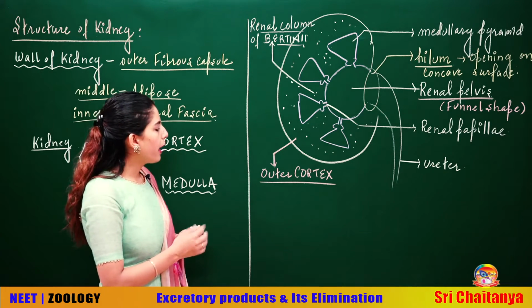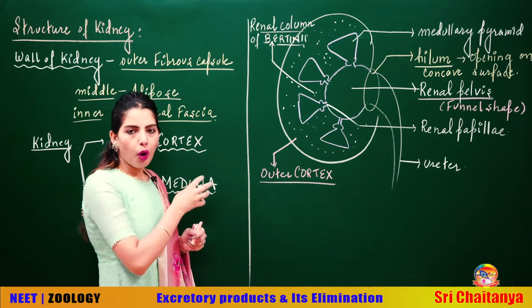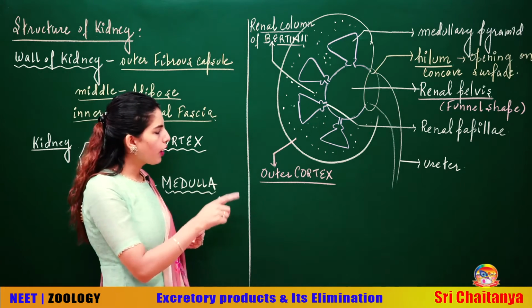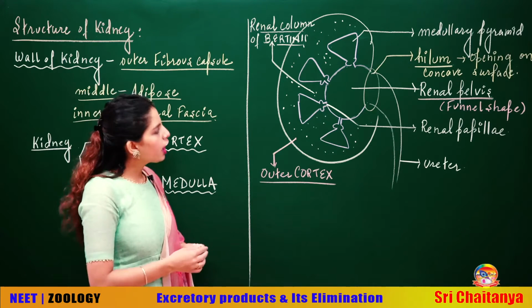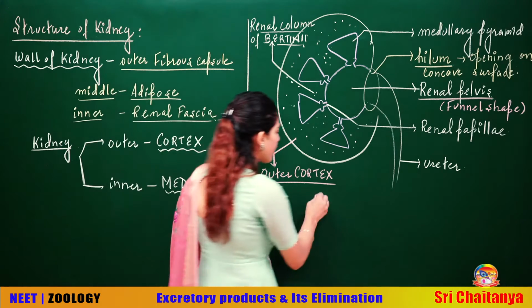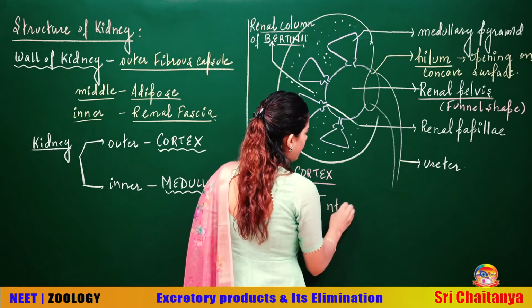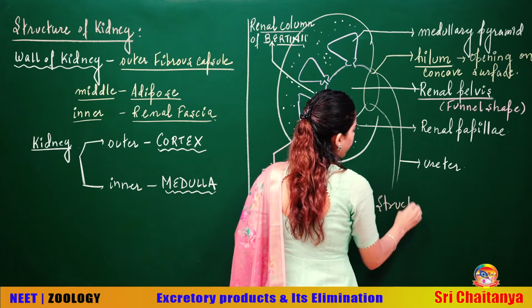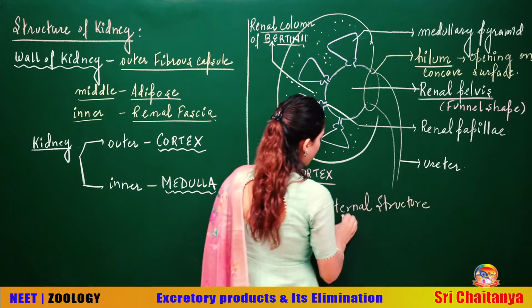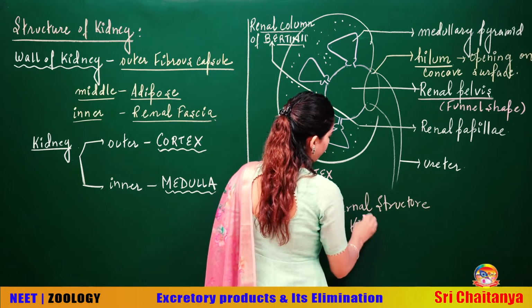What you will do is remember all the points that I am going to say. I have not written on the board, I have written all the parts. I will be telling you about the characteristics of each part separately. So this figure is about the internal structure of the kidney.